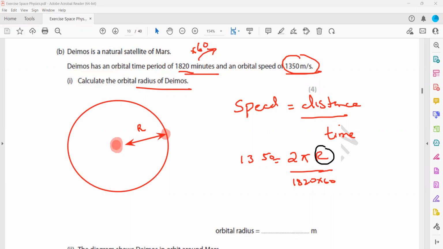Then we need R. So how do we work out R? R is the subject, so this will be 1,350 times 1,820 times 60. And this 2 pi is multiplied on one side, so on the other side it will be divided. So it will be 2 times 3.1, and when we divide, this will give us the distance. The final answer is 1,350 times 1,820 times 60 divided by 2 times 3.1.